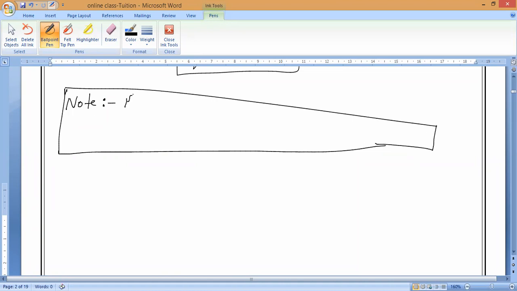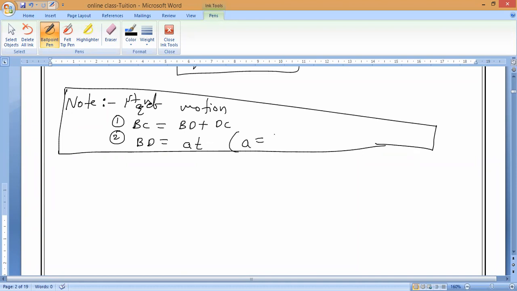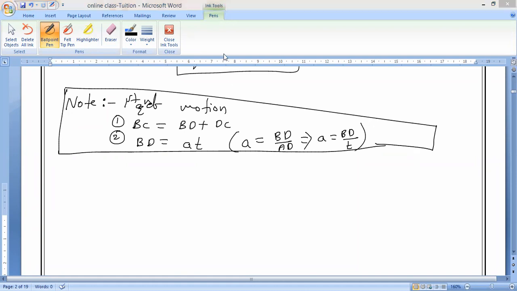Two points: first, BC is equal to BD plus DC. Second, BD is equal to AT, which comes from A equals BD by AD, which is A equals BD by T. These two points will help you derive the first equation of motion.